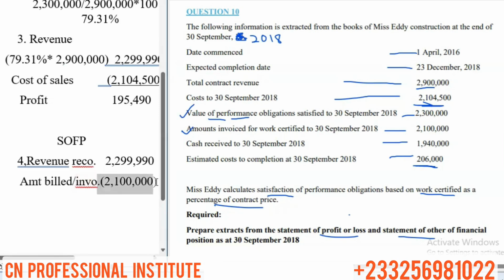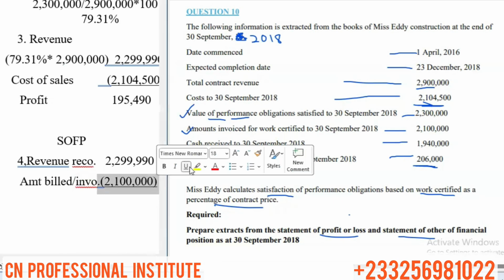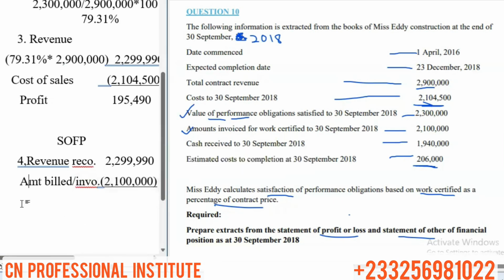If you subtract, we are going to have a contract asset.